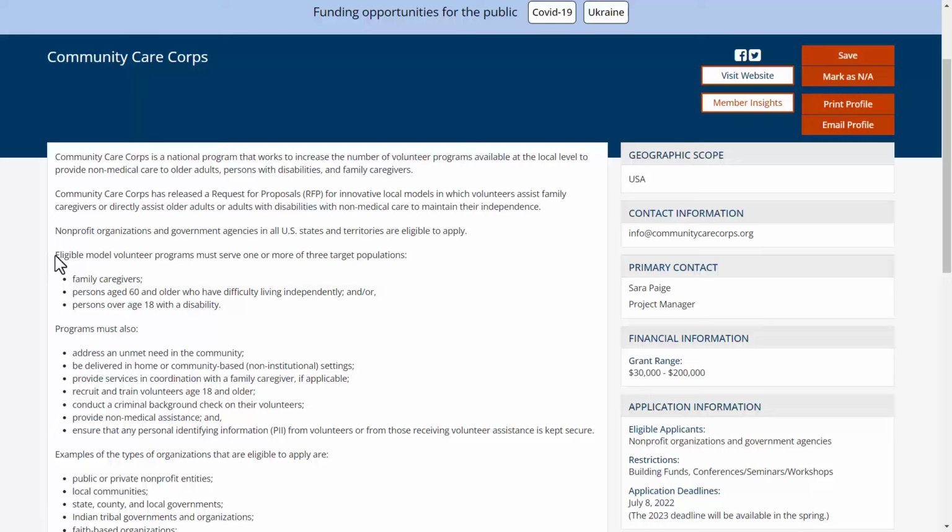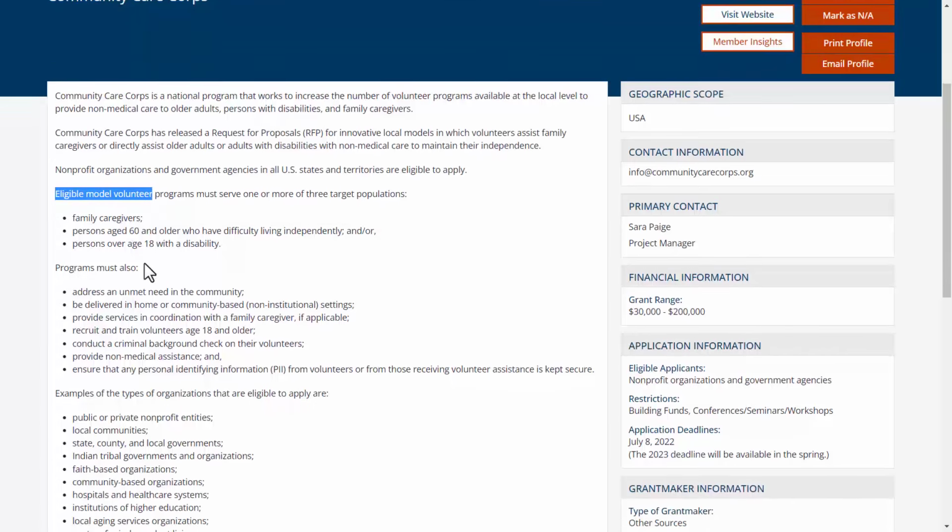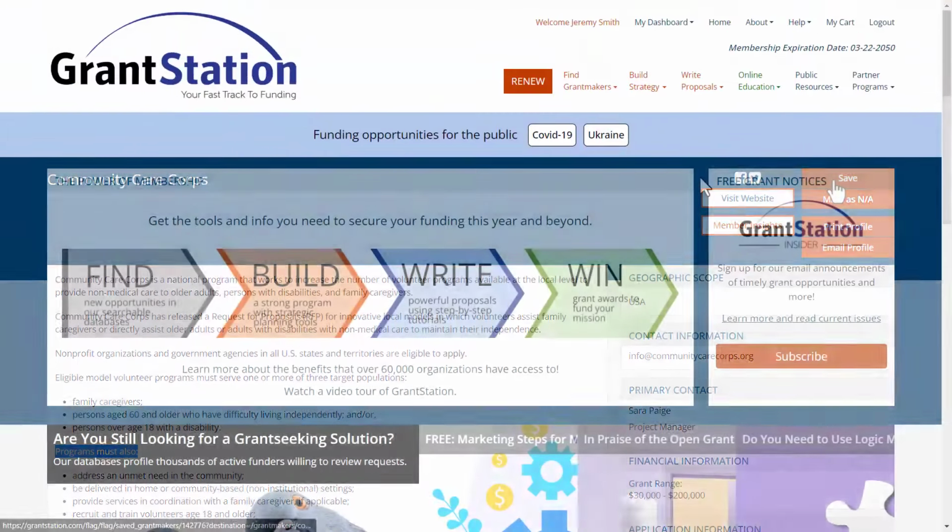Looks as though they have 3 different target populations, again, family caregivers, persons over 60, persons over 18 with a disability. That's pretty good. Programs must also address an unmet need, be delivered in a home or community-based, non-institutional setting, provide services, recruit and train volunteers. I'm liking the sound of this. Our program will do all of these things, and we have the required matching funds for this particular offering. The amount of funding fits within our scope, and we're an eligible organization. This is a great opportunity. We're going to hit save on this and immediately start looking into it.